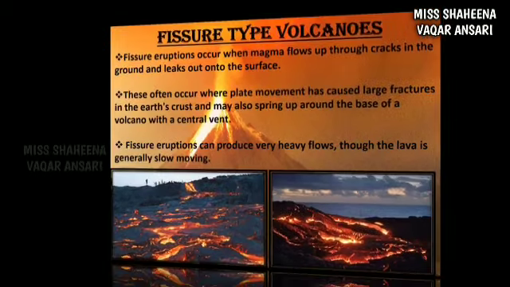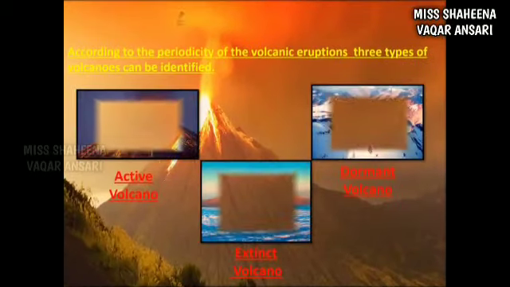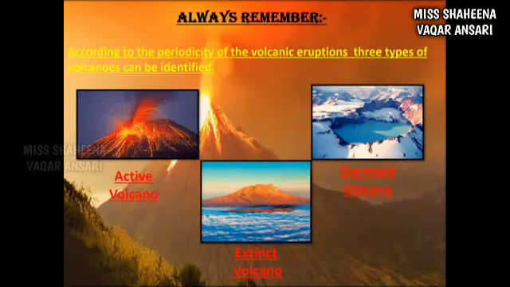Now students, there are three more types of volcano, but it depends on the periodicity of the volcanic eruption. Number one is active, second one is dormant, and the last one is extinct volcano. If the volcanic eruptions are regular even in the present times, then such volcanoes are called active volcanoes, means they are active in today's time also. For example, Mount Fujiyama in Japan.